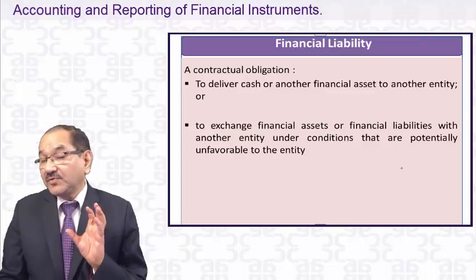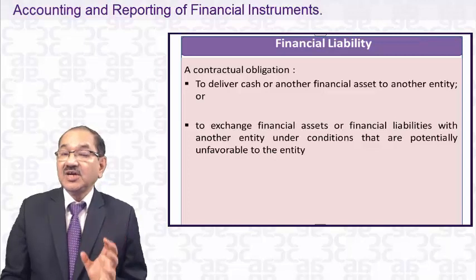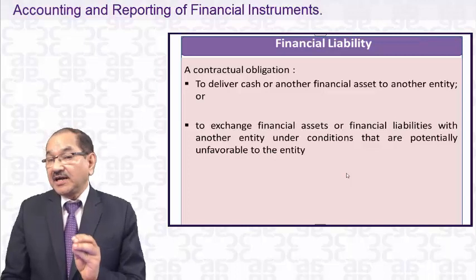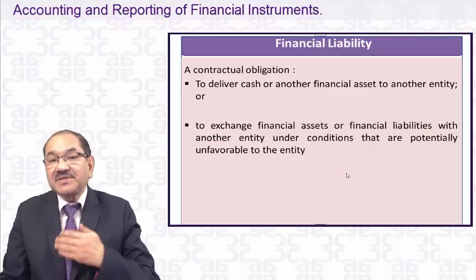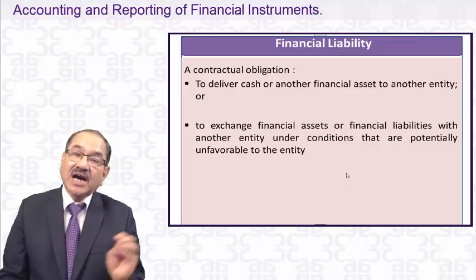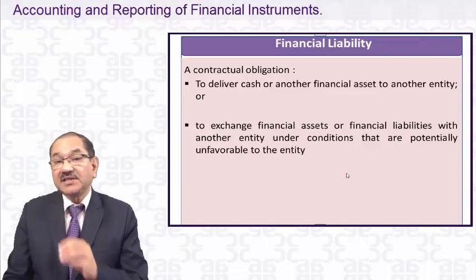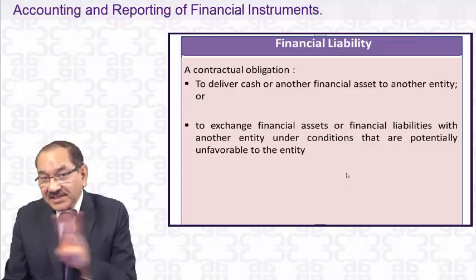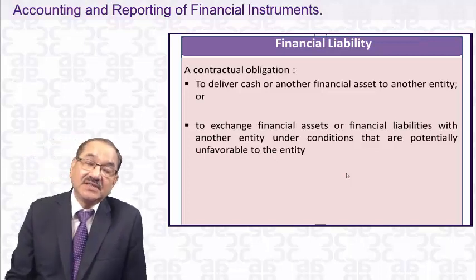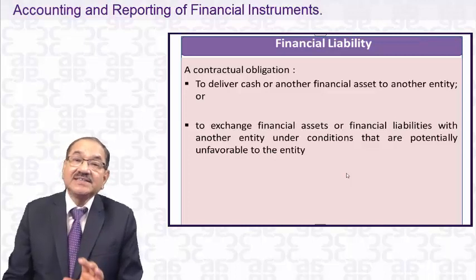Now, dear students, what we have discussed is a financial asset, and I hope it is clear in your mind, because that will be one of the main points in the exams, and to understand the chapter subsequently, these 3 terms you have to very clearly understand, because the accounting treatment depends upon this, whether it's a financial asset, a financial liability or equity. Until you understand these 3 terms, it will be difficult to understand the subsequent accounting treatment. You have to first clearly distinguish these three terms.